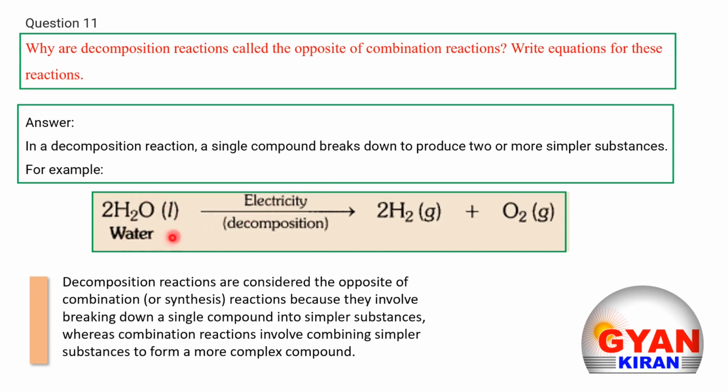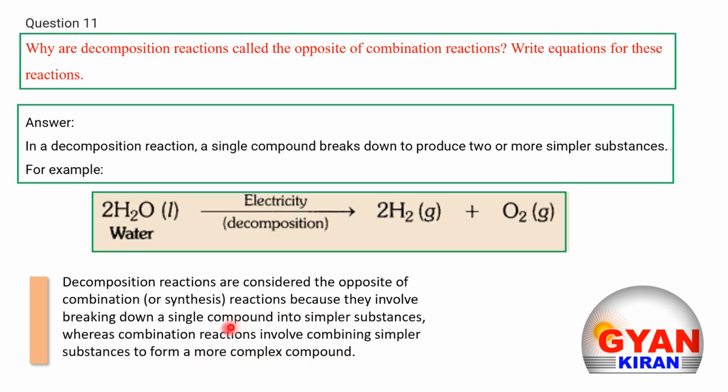For example, in this equation, water breaks down into two simpler products of its own. One is hydrogen and another one is oxygen. So this is an example of a decomposition reaction. Decomposition reactions involve breaking down a single compound into simpler substances, whereas combination reactions involve combining simpler substances to form a more complex compound.